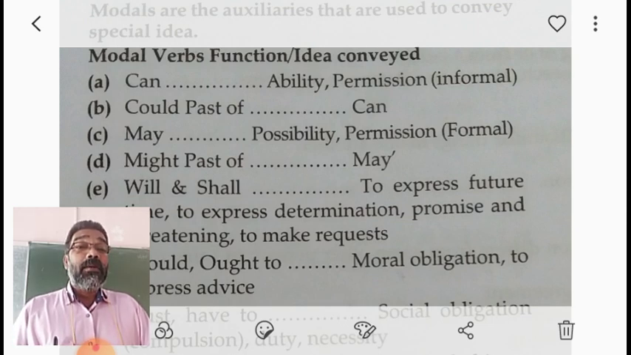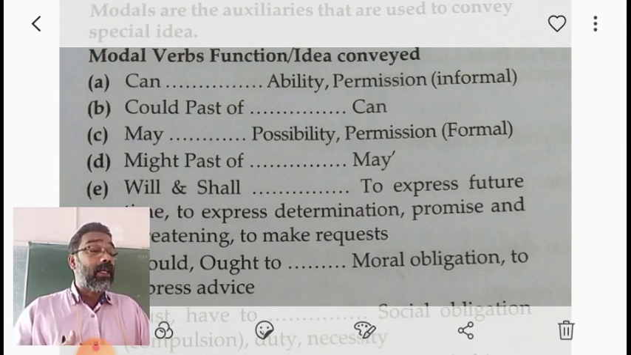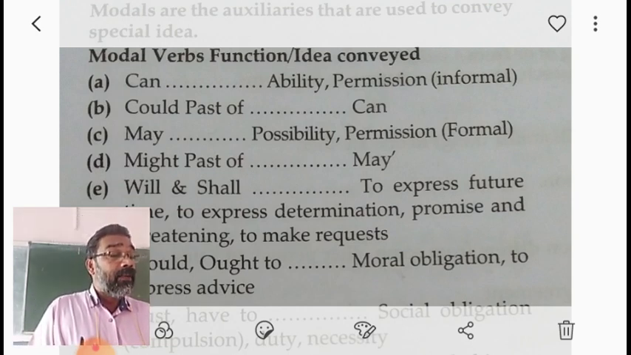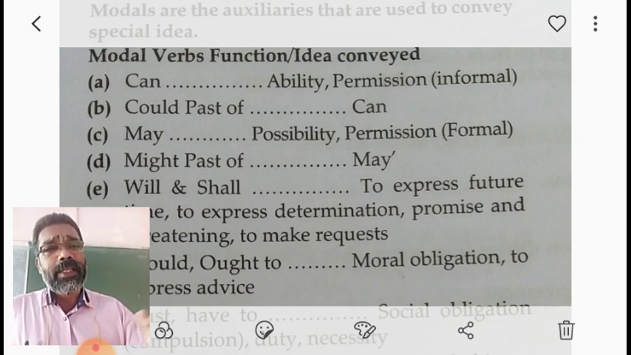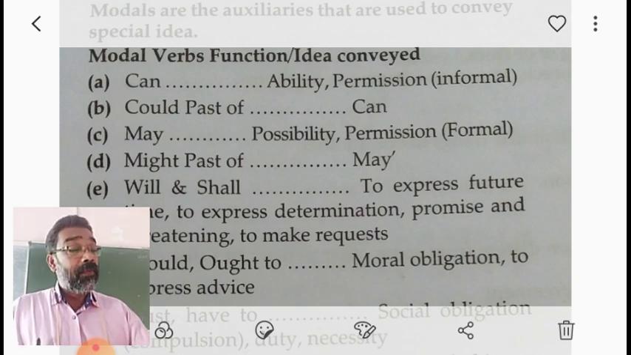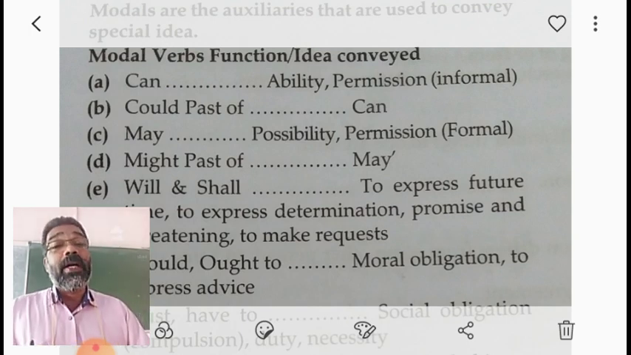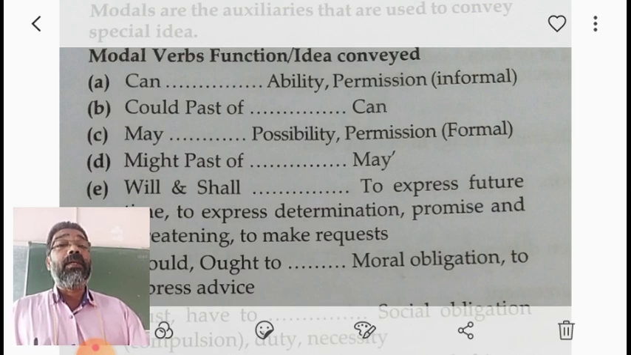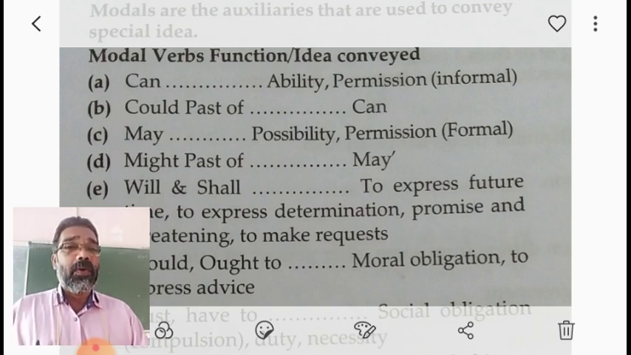May expresses more possibility than might. Might shows a rare possibility of something happening. So, this evening flight might get cancelled because of bad weather means the possibility is less. But if we say this evening flight may get cancelled because of bad weather, the weather is so horrible that the possibilities are more in the case of may. But in the case of might, less possibility is shown.